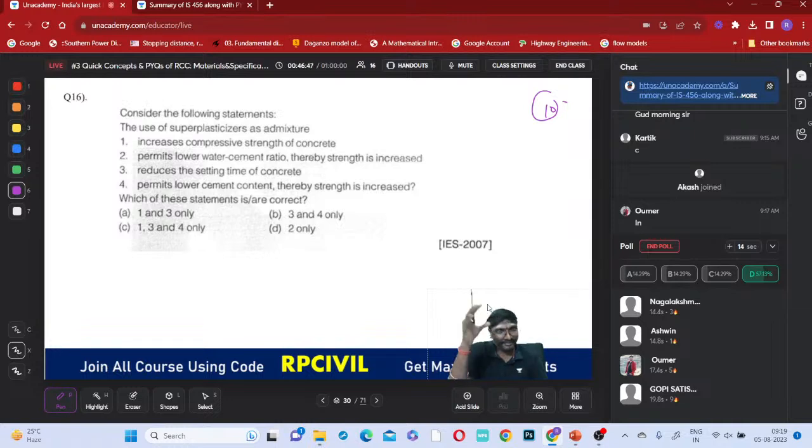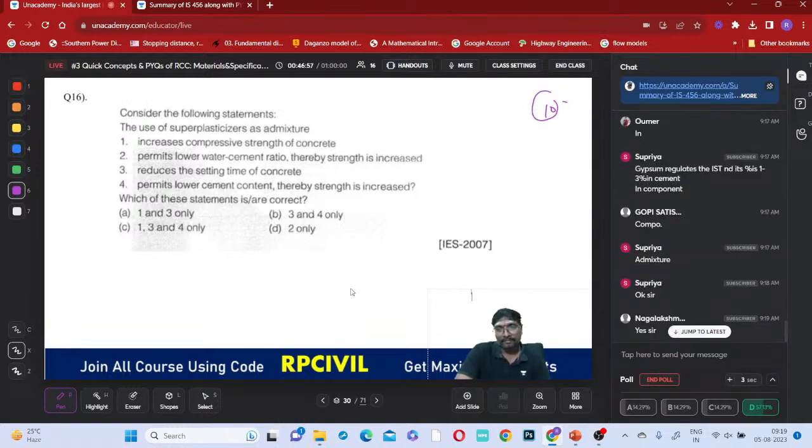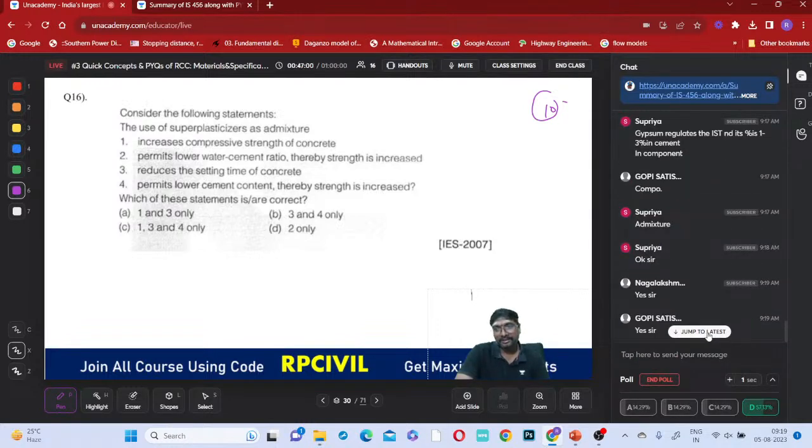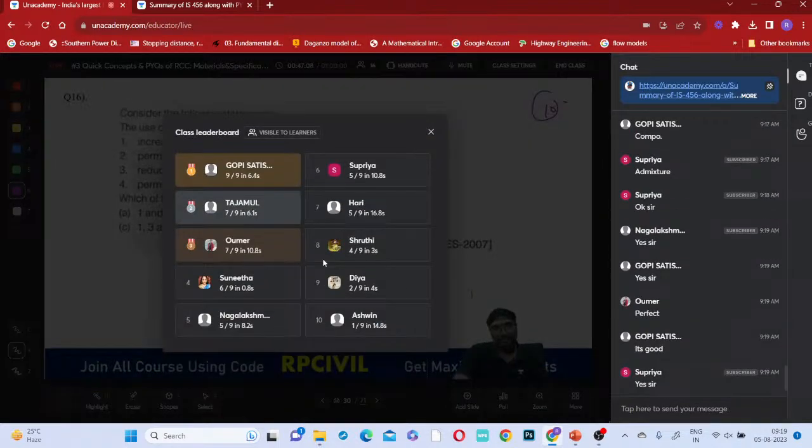So is this okay this way, right? We are discussing a little bit of concept and doing questions on that. This way is okay, everyone, in the special classes? Are you comfortable with this? Yes? Discussing something and questions on that, so that a quick revision will happen immediately after that. But the only thing is you have to maintain consistency. If you maintain consistency, then I'll continue this series for all subjects, whatever subjects we are not doing in the class. Gopi first, Tajamil second, and Amar third.